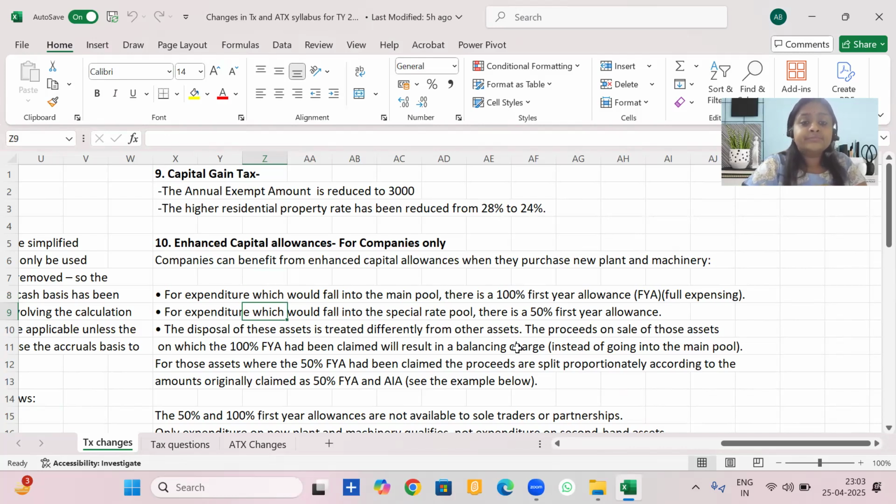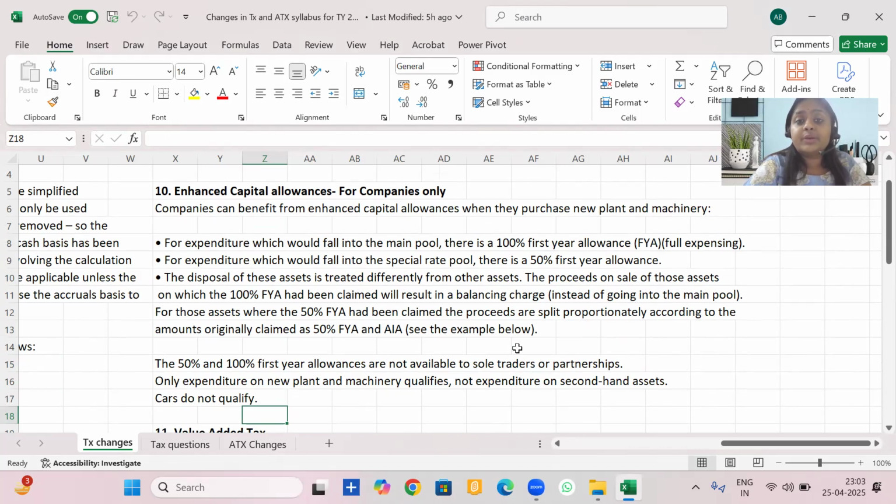Okay, next. If the special rate pool was one on which we had claimed AIA, then no balancing charge will be created. Balancing charge will only be created on the FYA special rate pool category and the main pool super deduction category. On the assets on which we had claimed AIA, they will be reduced normally from the pool balance. Clear? Now let's look at the amendment that has taken place for the current tax year onwards.